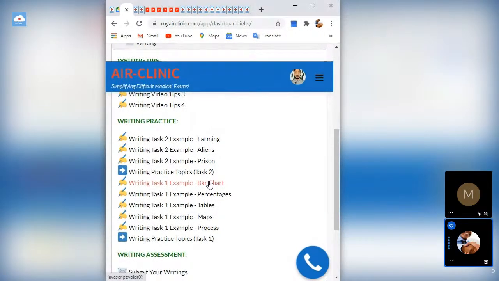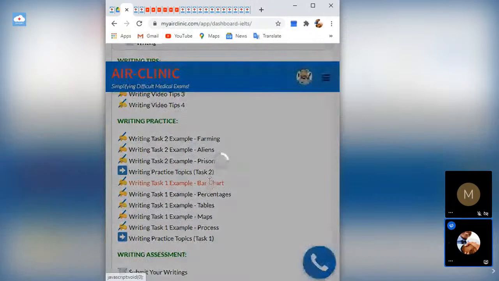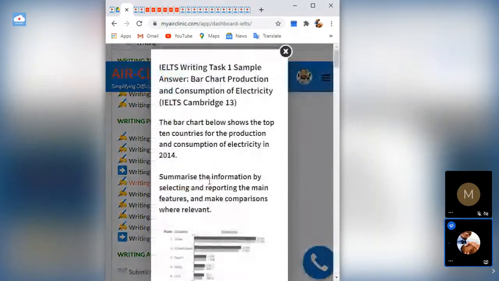Let's use the bar chart as an example. In this scenario, the sample given here was actually solved by an IELTS examiner. So the formula that is given here is what you should use for all sorts of your writing tasks. For writing task one, the formula given here is what you should use over and over for any type of writing task one that you get, whether it's a pie chart, a bar chart, a table, a process, or a map.